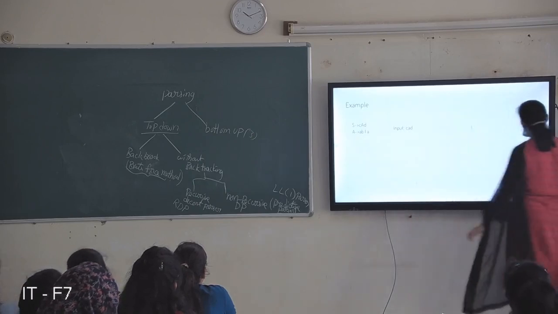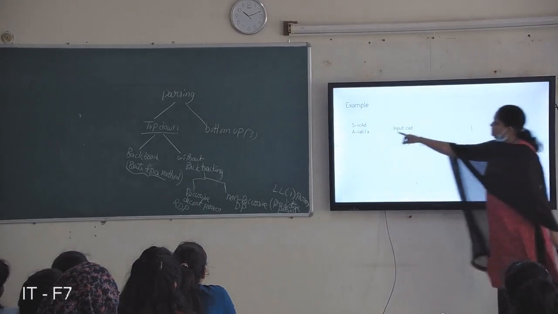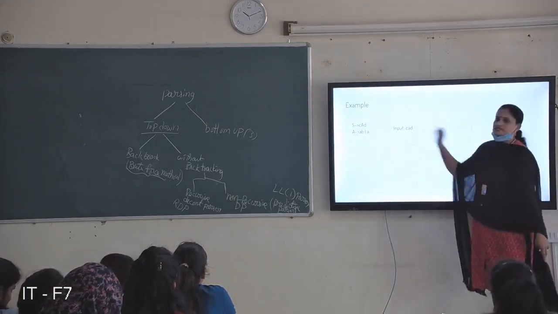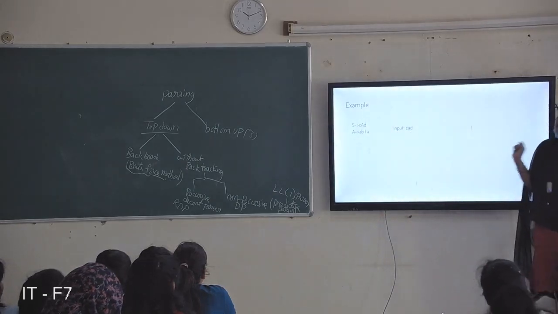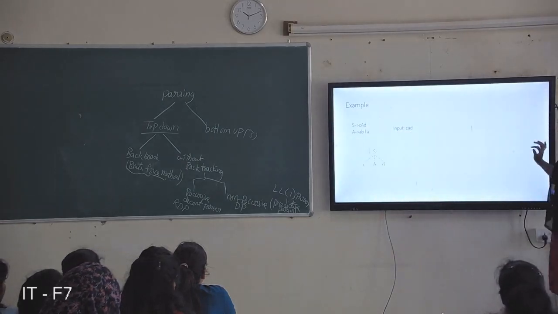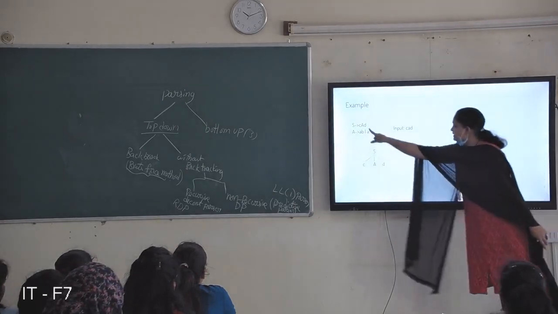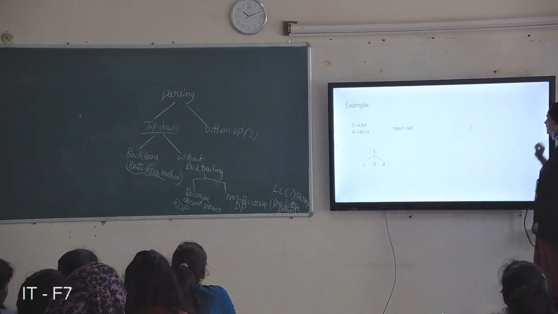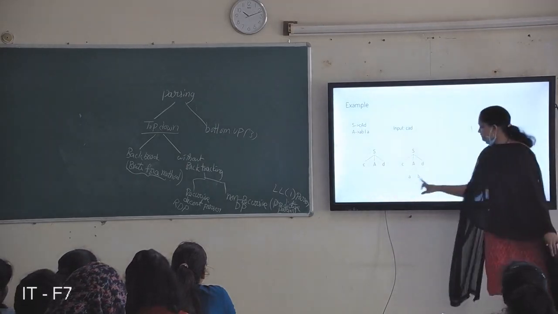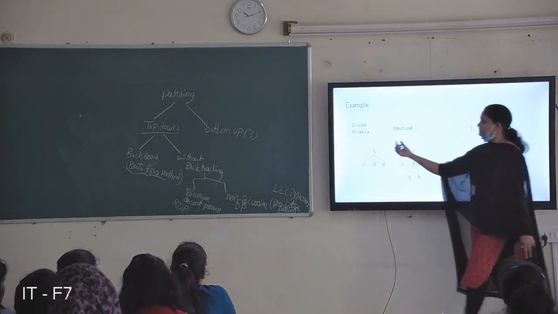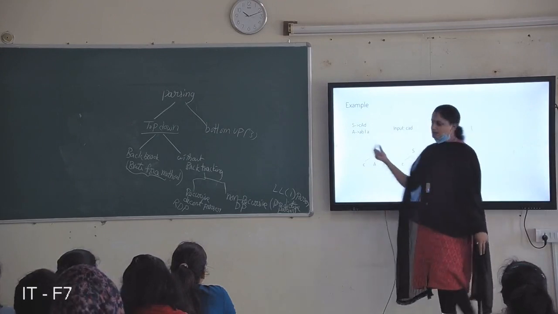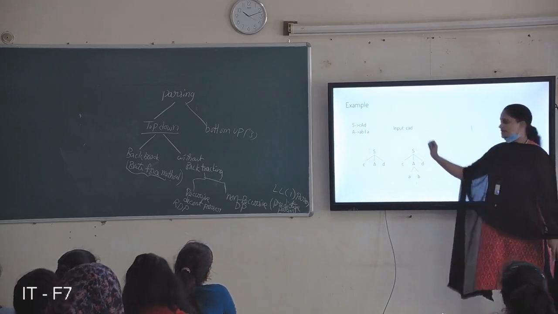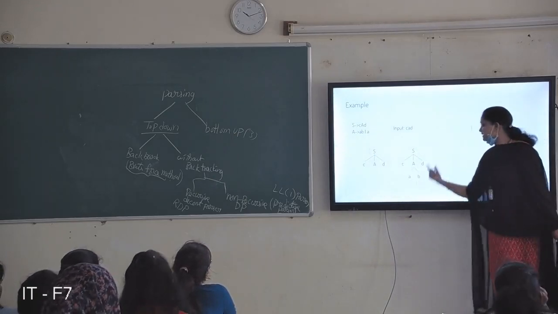This is a brute force method example. There are only three productions, for S and A. S is the starting symbol. I want to derive CAD. The input string is CAD. So you start with the starting symbol S. There is only one production for S, so I'll take S derives CAD. And then for A, I will take AB first. I will check with the first production, AB, but it does not match my input string. Actually the string is CAD, but it generates CABD.